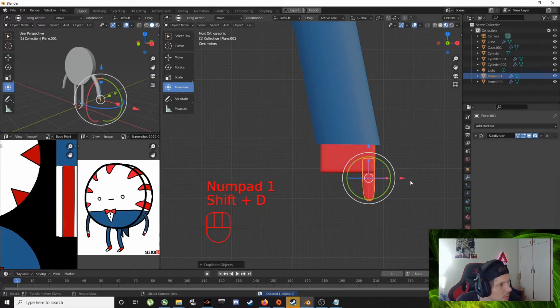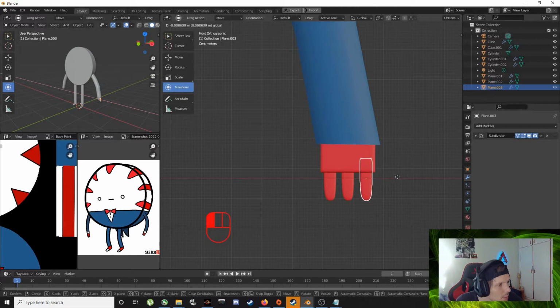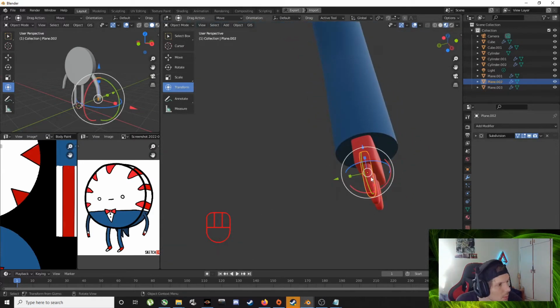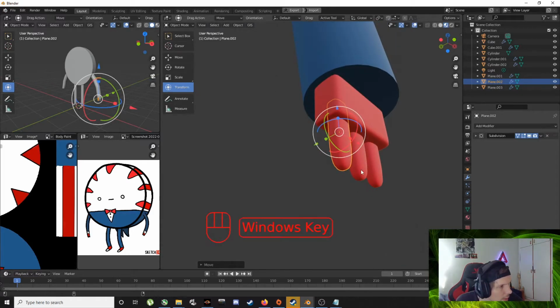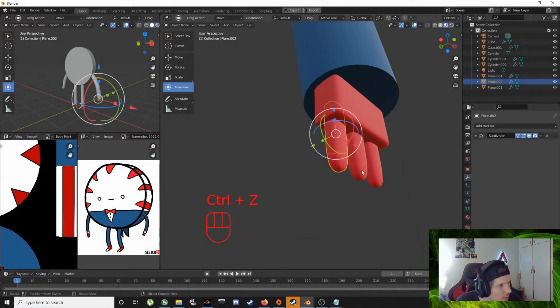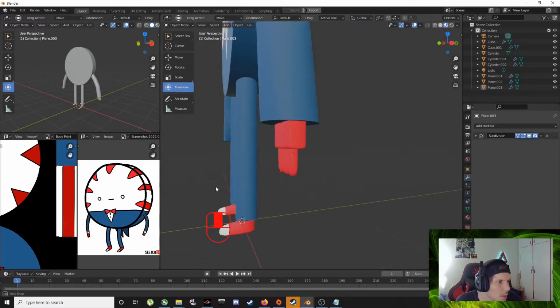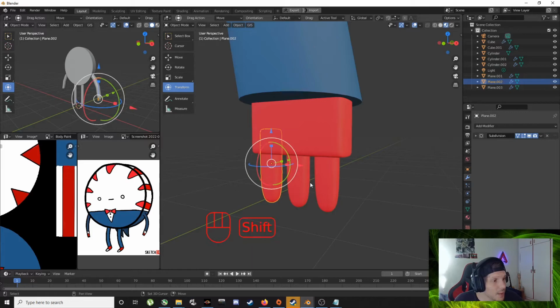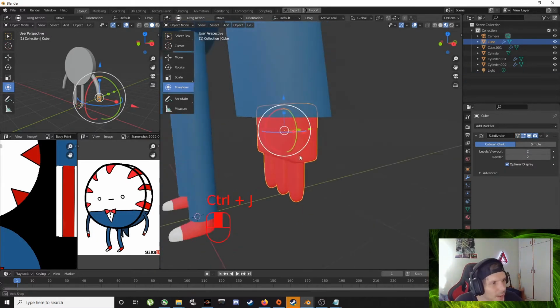Shift D. Shift D. Pull these guys forward. I can actually do all of them at the same time. Boop, boop, boop. Okay, let's join them all up. Shift click, Control J. That'll make it one object.